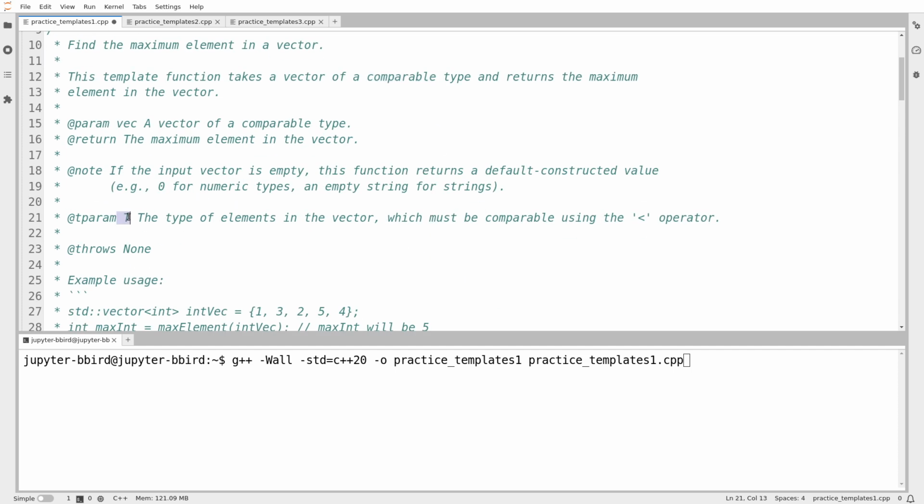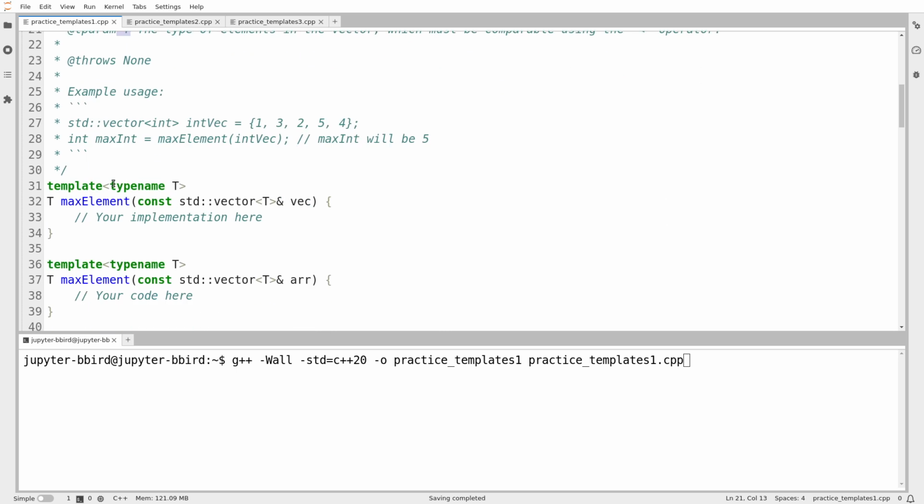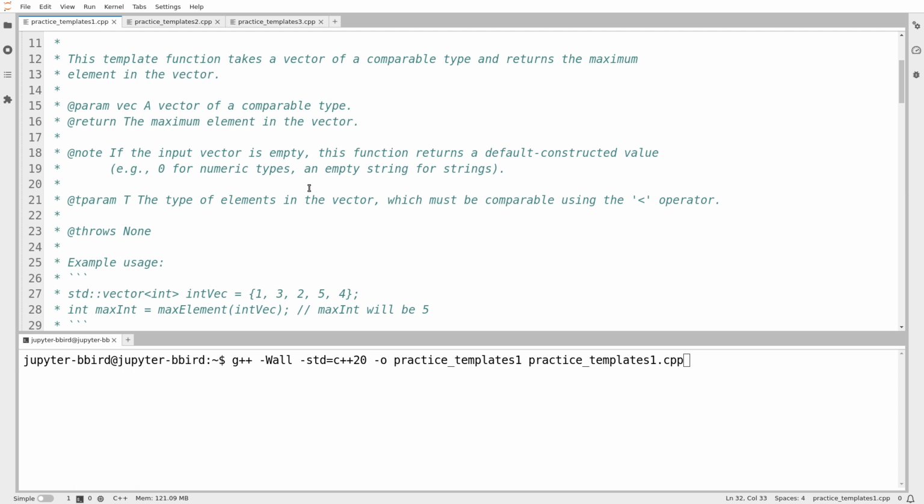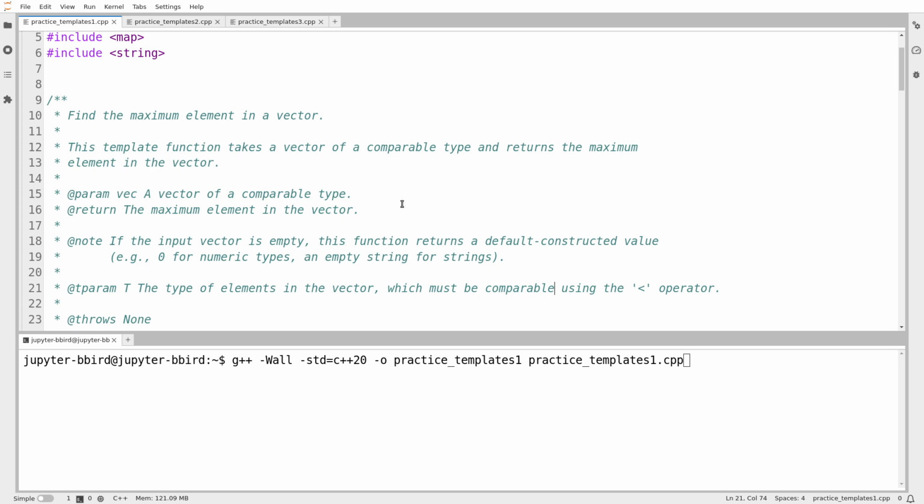It says T, which is the element type of the vector. So if you look at the signature, it takes type name T, and then T is being used to parameterize the vector. T, the element type of elements in the vector, which must be comparable using the less than operator. So when I see the word comparable, I interpret that to mean that there exists a less than operator. Okay, and so I'm going to return the maximum element of the vector.